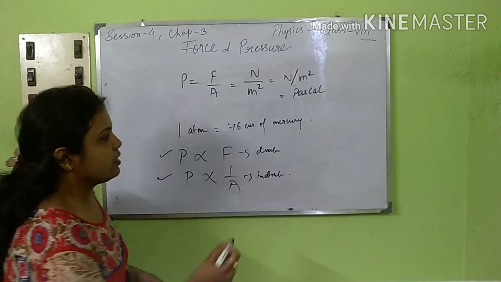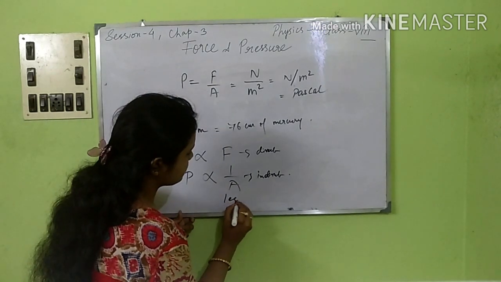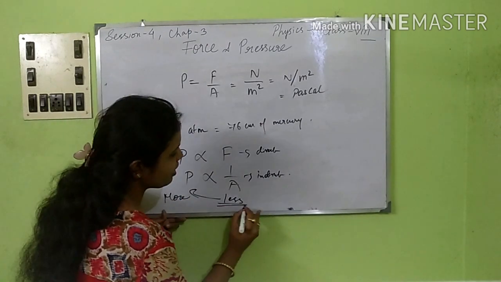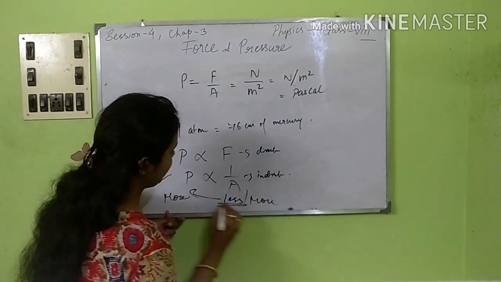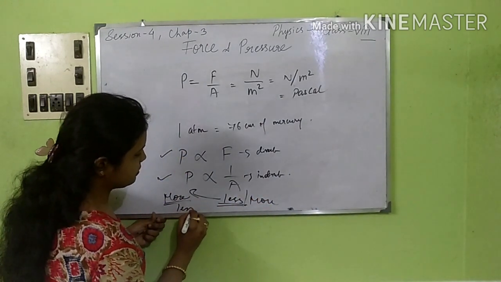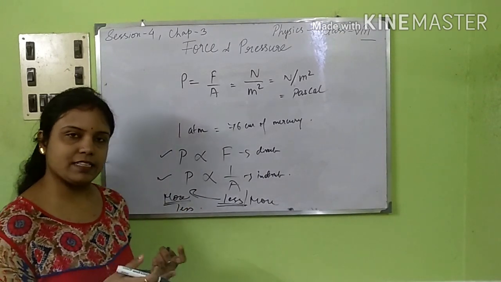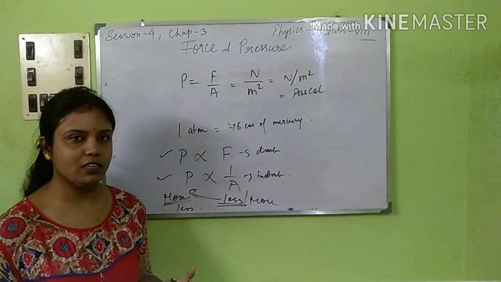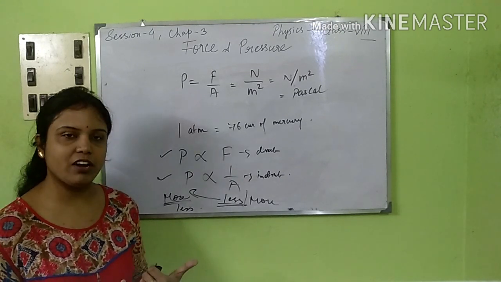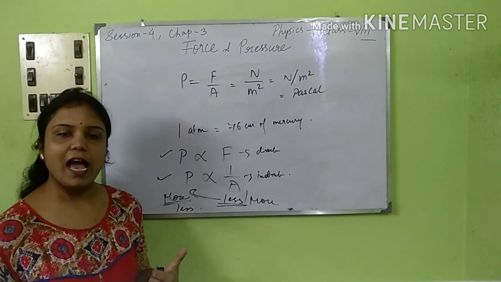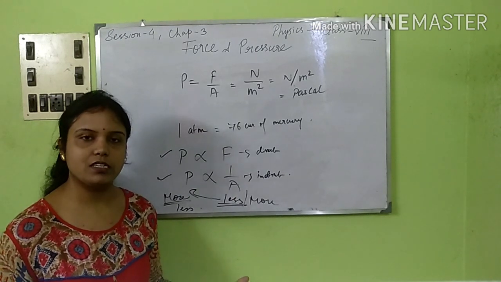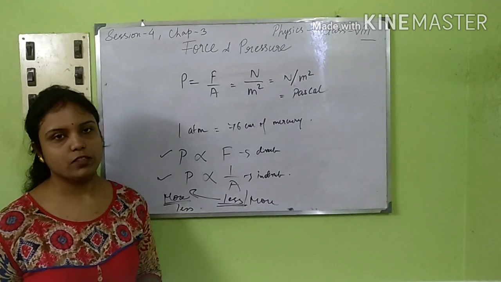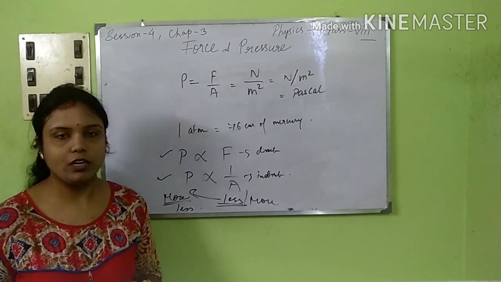Whenever area is less, pressure will be more, and whenever area is more, pressure will be less. Standing on the sand creates less area, so pressure is more, and if you are lying down on the sand, area will be more and the pressure less. So there is no chance of sinking down anymore.